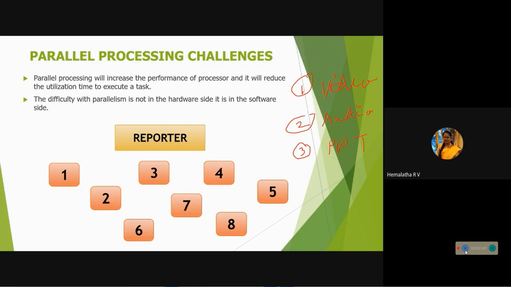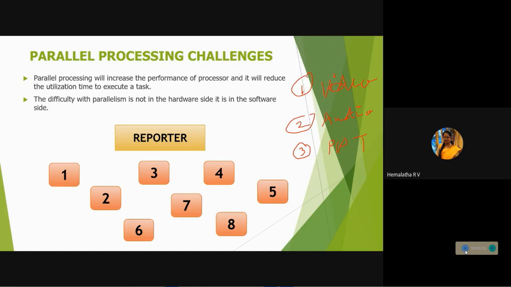You can't get the same speed for all three processes. Once the video is downloaded first and the audio is playing, the speed of your PPT will be less. If you are using a larger number of applications, the speed of your system will be reduced. The same thing happens on your mobile. If you are opening multiple applications, there will be a hang or stuck while using it. That is due to the speed parameter. So speed will be the main issue when considering parallel processing.